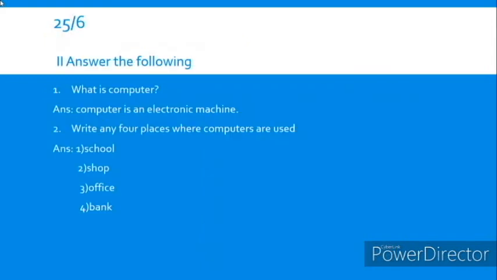And I have a note. Today I have included the notes in the slide itself. Put today's date, and you have to write two questions. First one, what is a computer? A computer is an electronic machine. And then write any 4 places where computers are used. What are the different places where we use computers? You can write any 4 places like school, shop, office, bank, airport, railway station, home. Copy this note to your notebook.